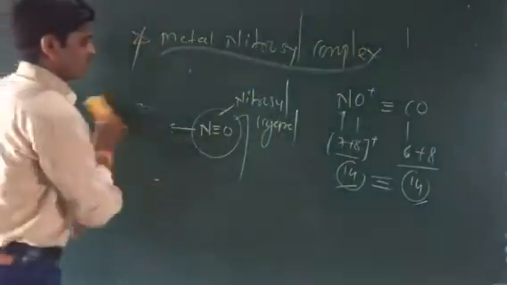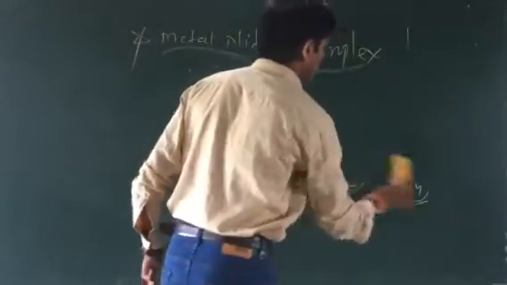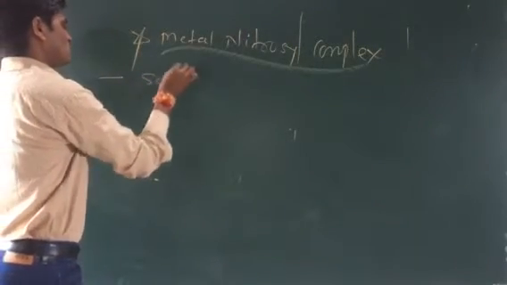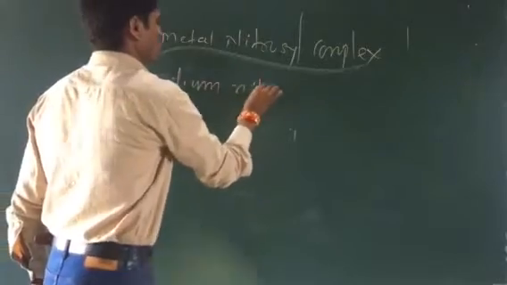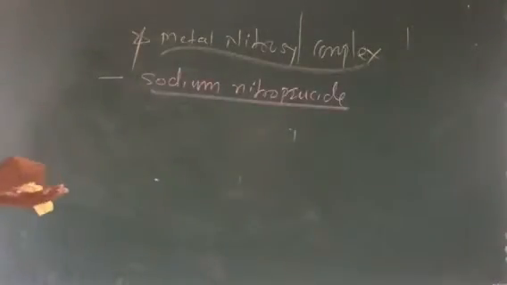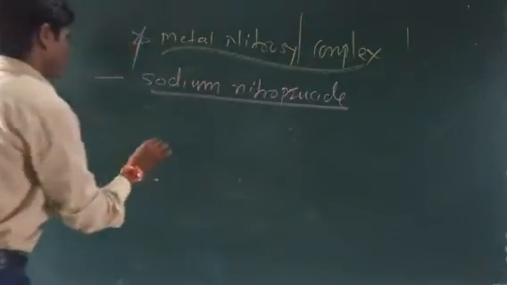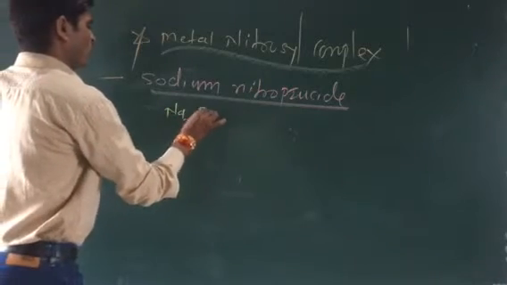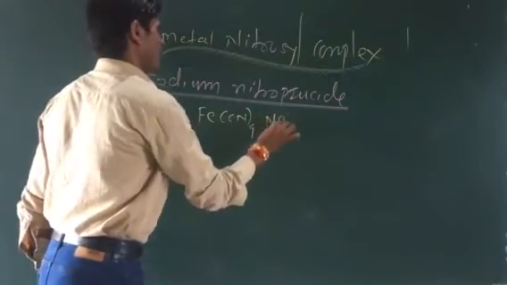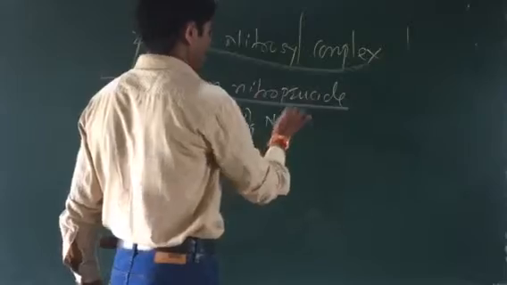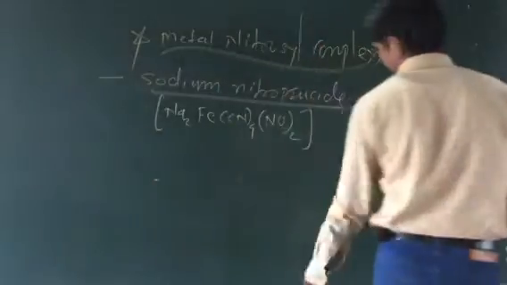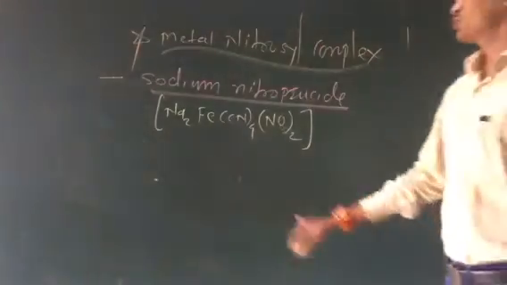This most important example of metal nitrosyl complexes is sodium nitroprusside. Very important. So what is the sodium nitroprusside? One of the examples of sodium nitroprusside, if you can take, Na2[Fe(CN)4(NO)2], with CN taken 4 times and NO taken twice. This is the formula for a metal nitrosyl complex. This is a metal nitrosyl complex, that is sodium nitroprusside.